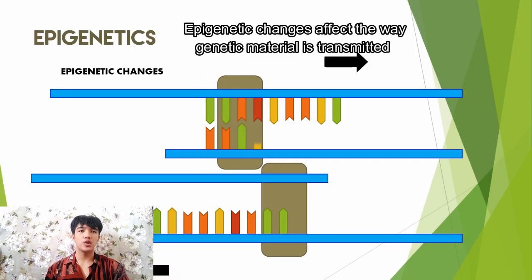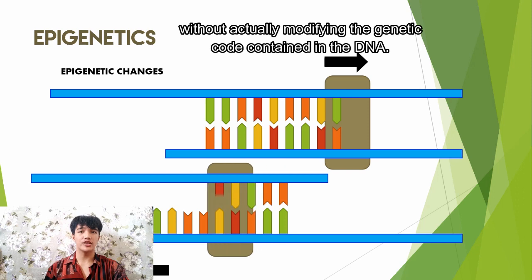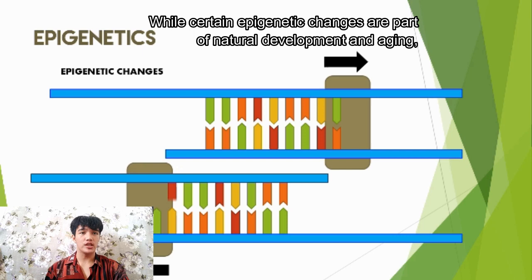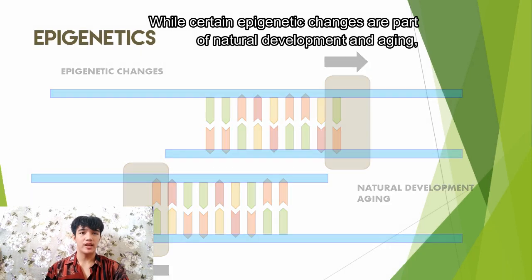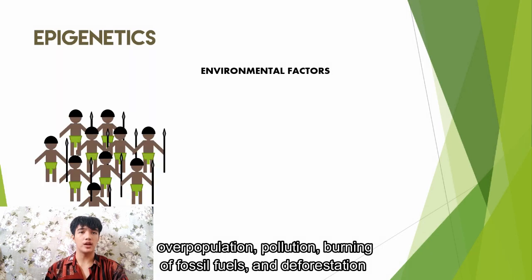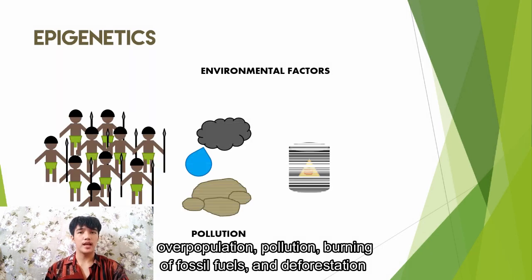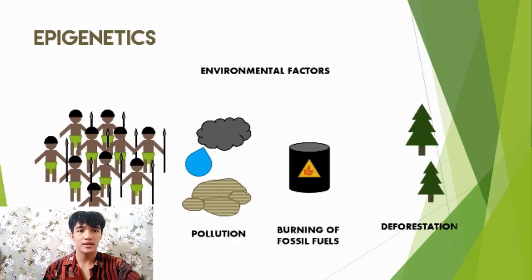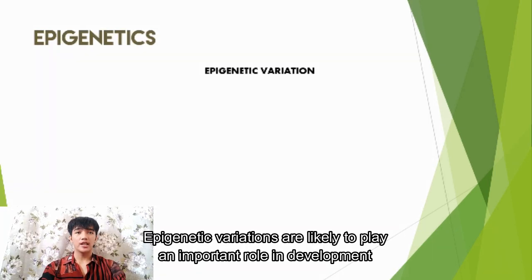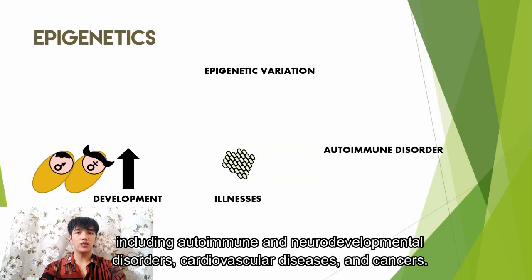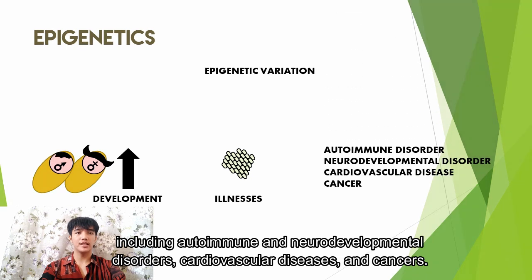Epigenetic changes affect the way genetic material is transmitted without actually modifying the genetic code contained in the DNA. While certain epigenetic changes are part of natural development and aging, environmental health scientists are worried that environmental factors such as overpopulation, pollution, burning of fossil fuels, and deforestation may trigger genetic changes that lead to health problems and illnesses. Epigenetic variations are likely to play an important role in development and are believed to affect a broad variety of illnesses and conditions, including autoimmune and neurodevelopmental disorders, cardiovascular diseases, and cancers.